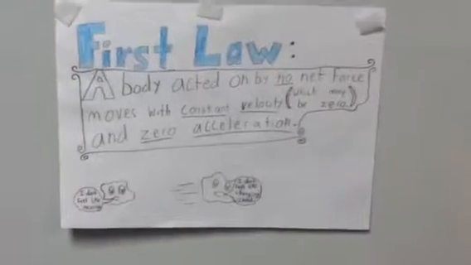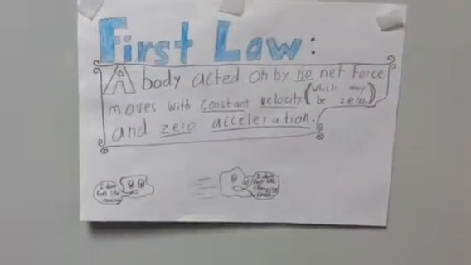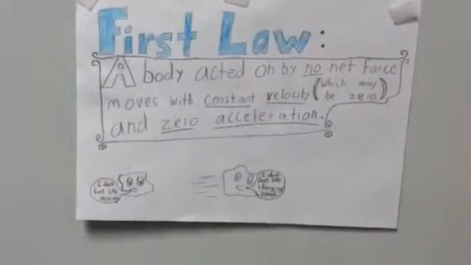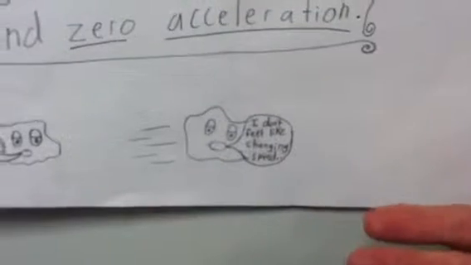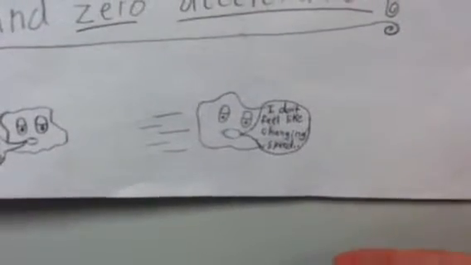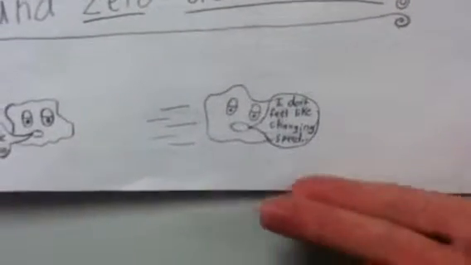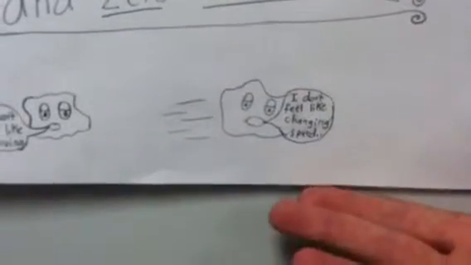The first law of motion states a body acted on by no net force moves with constant velocity and zero acceleration. The constant velocity may be zero. And here you can see that this rock, because it has no force acting upon it, is stationary and it will not feel like moving. It will not create its own force. And this one as well, which is moving with constant velocity, which is a non-zero constant velocity, has zero acceleration and it will not change its speed.